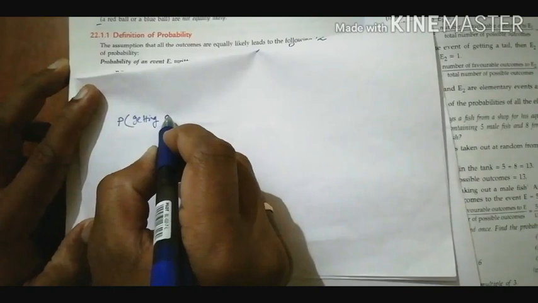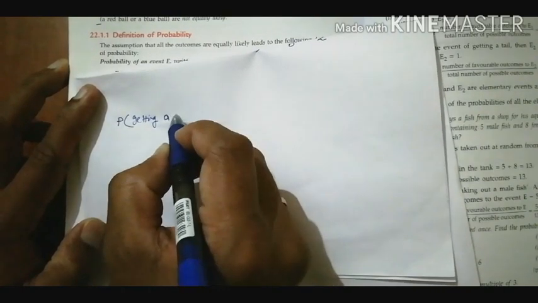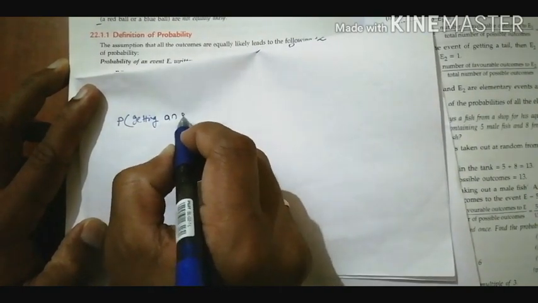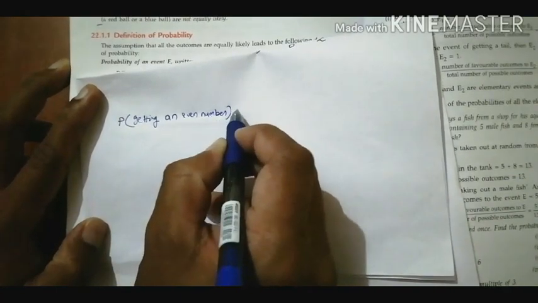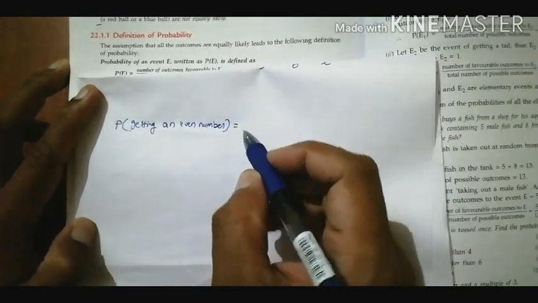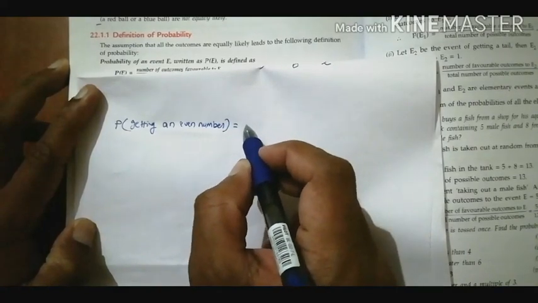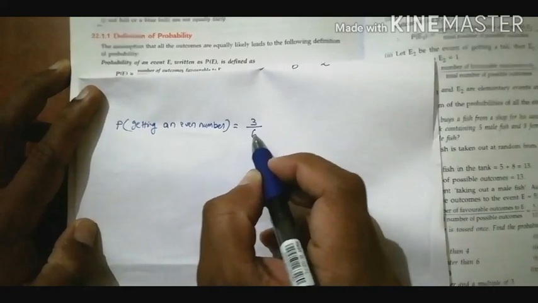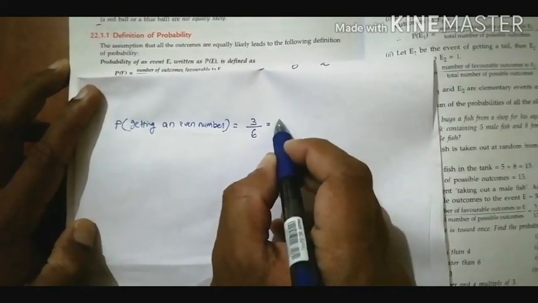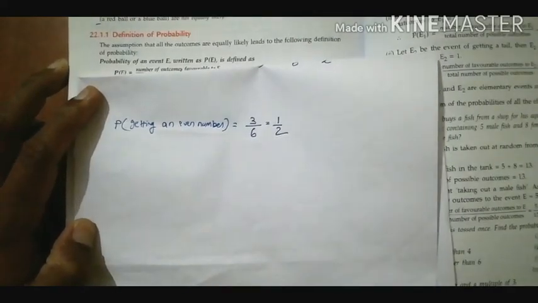So we can write that as probability of getting an even number, and that is equal to total, we can see 3 favorable outcomes are there, and total number of outcomes, that is 6, so it should be 3 by 6, that is equal to 1 by 2.